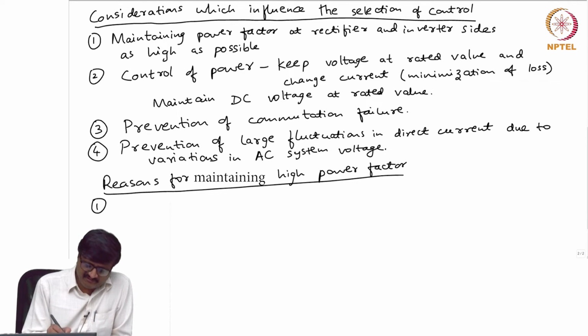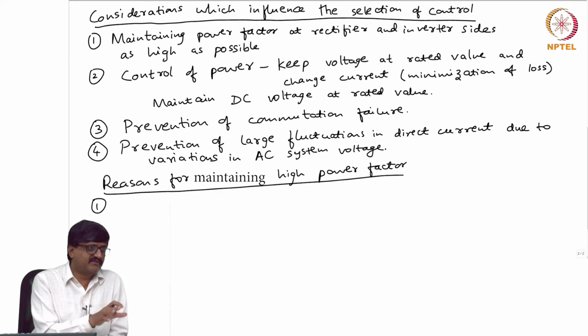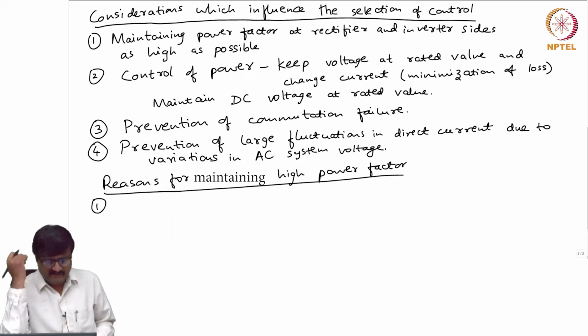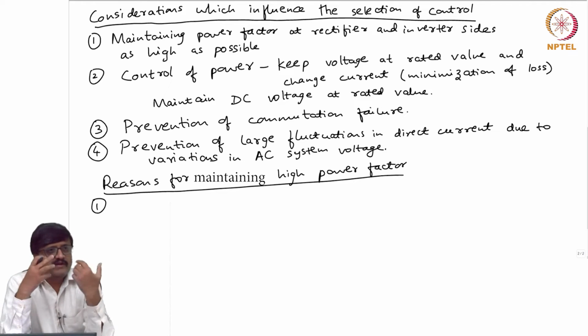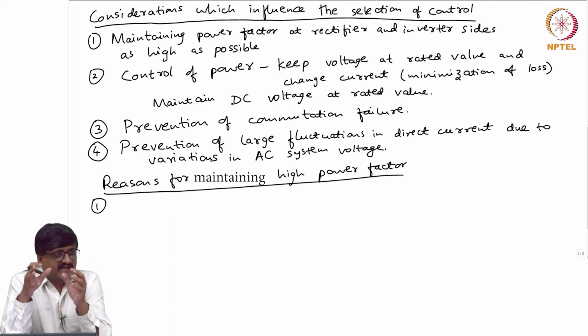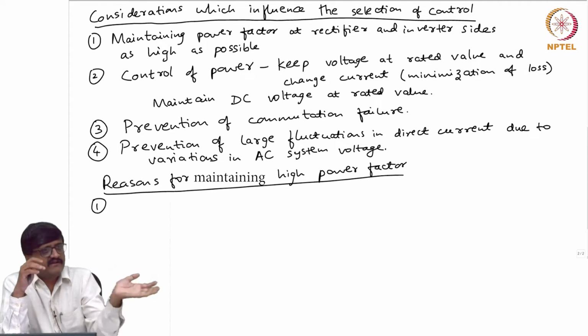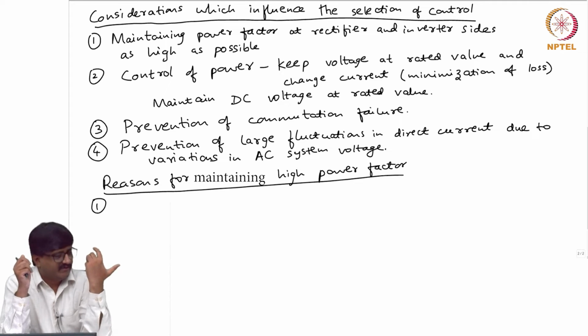Now, that is because I want to specify the reasons which are specific to this particular circuit or system that we have, the DC transmission system. So, one reason for high power factor is, if you look at any equipment, say a converter, it has a voltage rating, current rating and a volt ampere rating, and it also has a power rating. Now, for a given voltage rating or a given current rating, if the power factor is very high, the active power that can be transferred through the converter can be maximized. Okay. So, that is one reason.